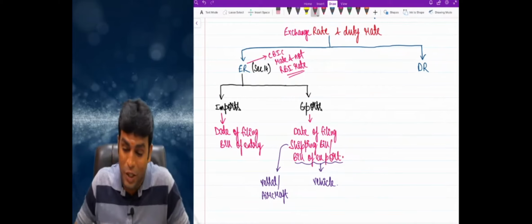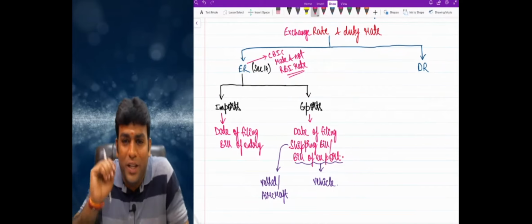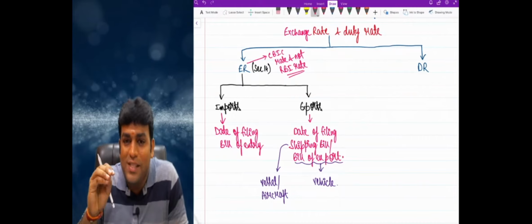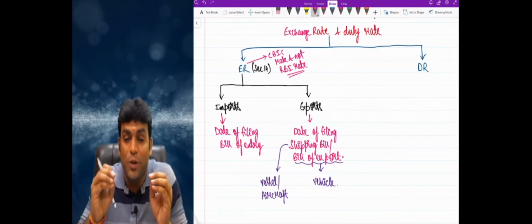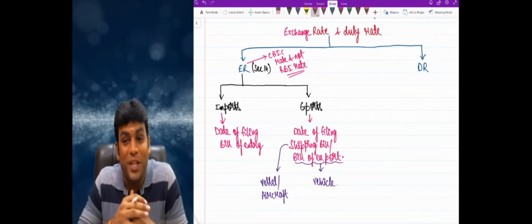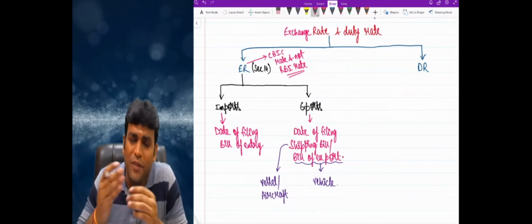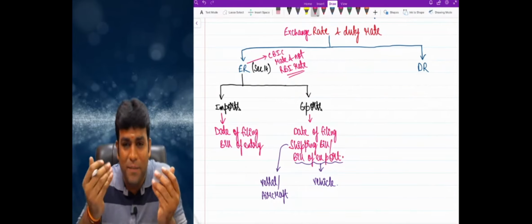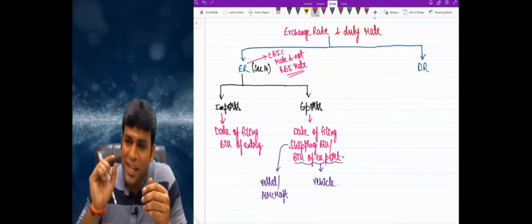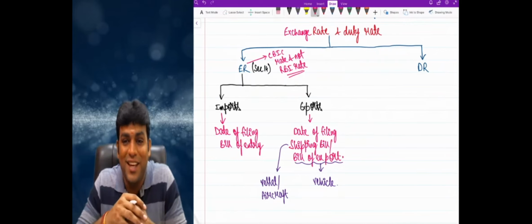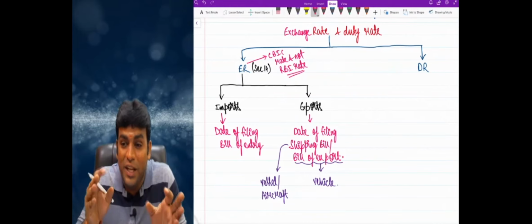Clear, right? Good. Other side, when I talk about duty rate, that means on which day you will see the duty rate, on which day you will see the rate of basic customs duty. That's what we are talking. Social welfare surcharge, already we know that is 10% on BCD, and IGST depends upon the type of product. Correct, right? So which day we will see the duty rate, that is important.